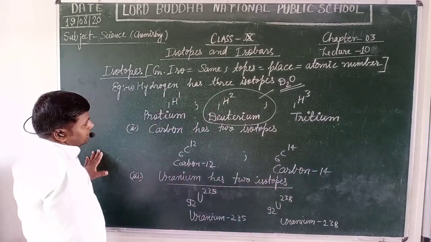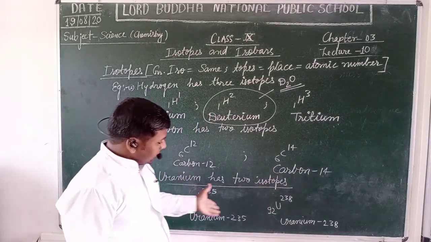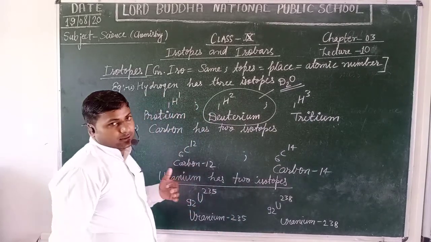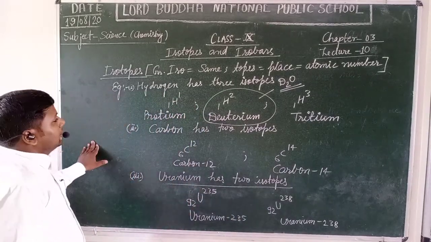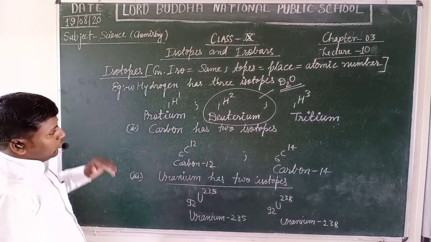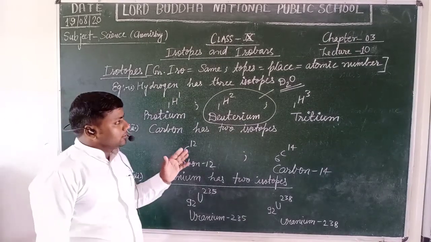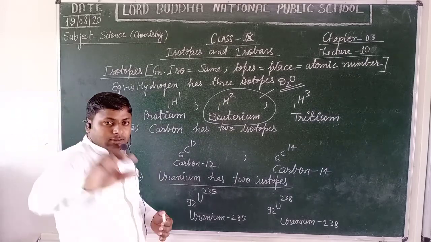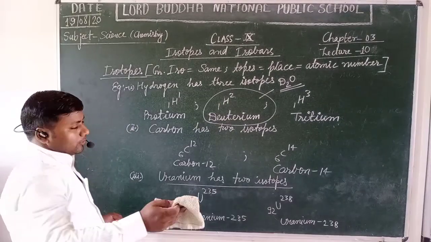Now students, uranium-238 is used as fuel in nuclear power plants. Many more examples and importance of isotopes are found in our daily life.